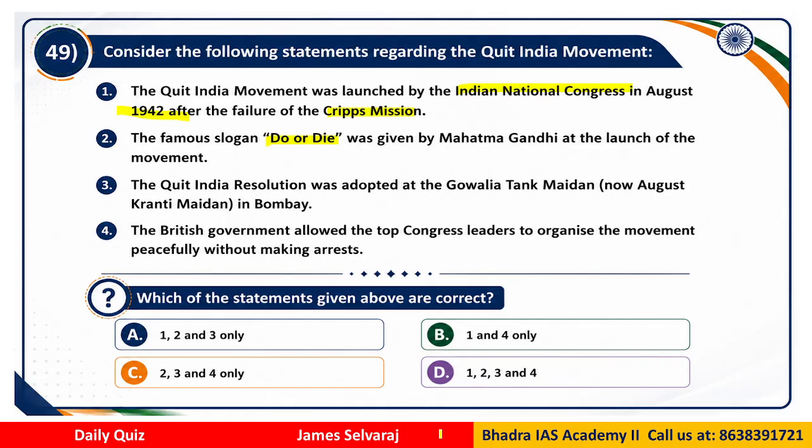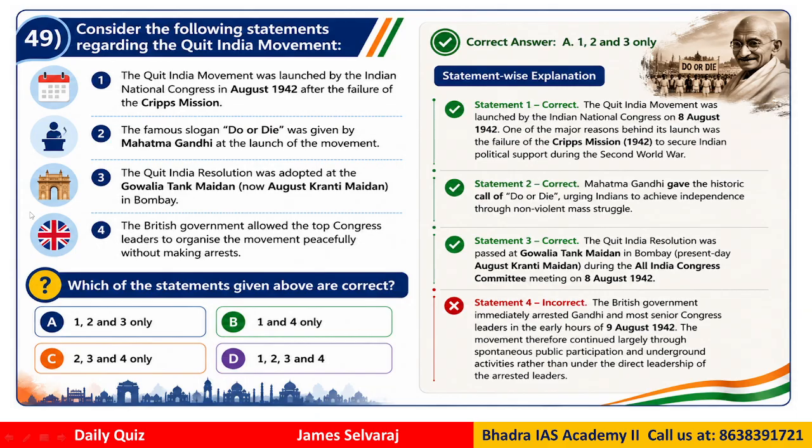This kind of historical question can be very common in many exams, all types of exams. So if you look at the correct answer, what is it? The correct answer is 1, 2 and 3. Why? The statement that the British government allowed the top Congress leaders to organize the movement peacefully is wrong, but the other statements are all correct.